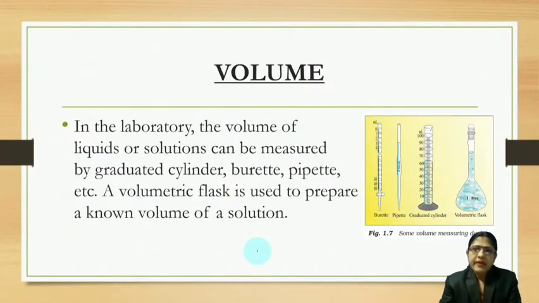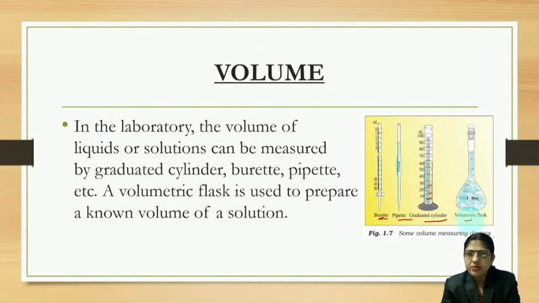Then for liquids, what happens in the laboratory when we do different experiments like titration or prepare some standardized solution? A standard solution means one whose strength is known. This is a burette, and this is a pipette. We pipette out the required volume of the solution. This is a measuring cylinder. Here you can see all the graduations, that means you can measure. Right? This is a 100 ml measuring cylinder. Also, different volumes are available in the lab.